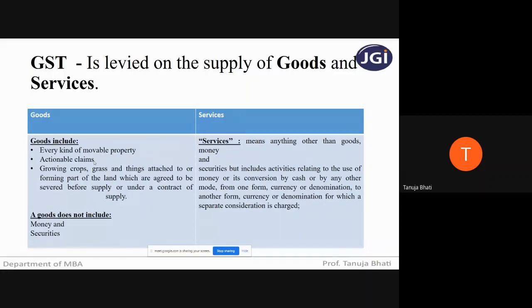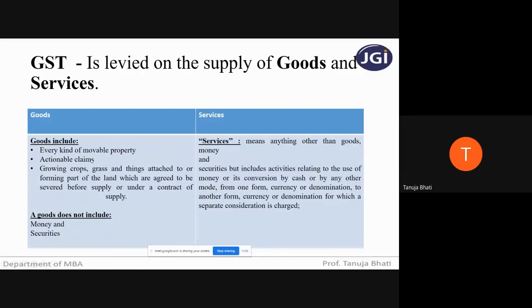Like when you take a loan from the bank, the bank gives you a loan provided you give a security to the bank. But an actionable claim means there is some claim which is not backed up with any security or any mortgage.